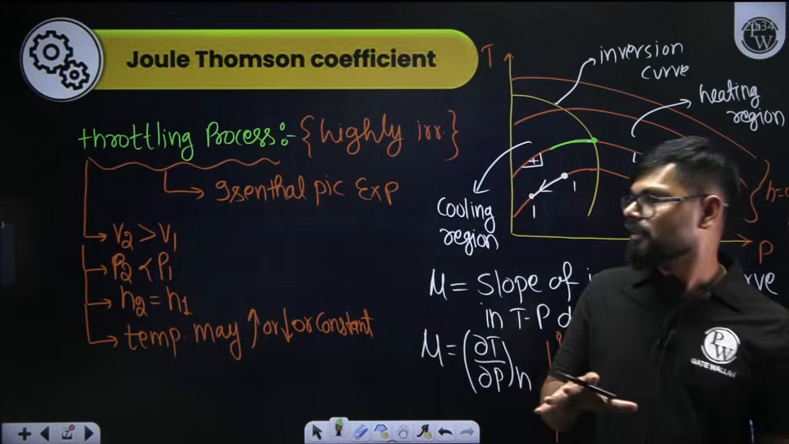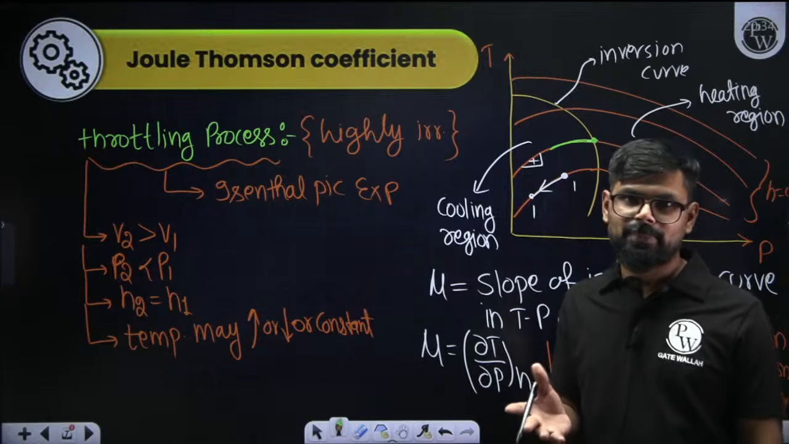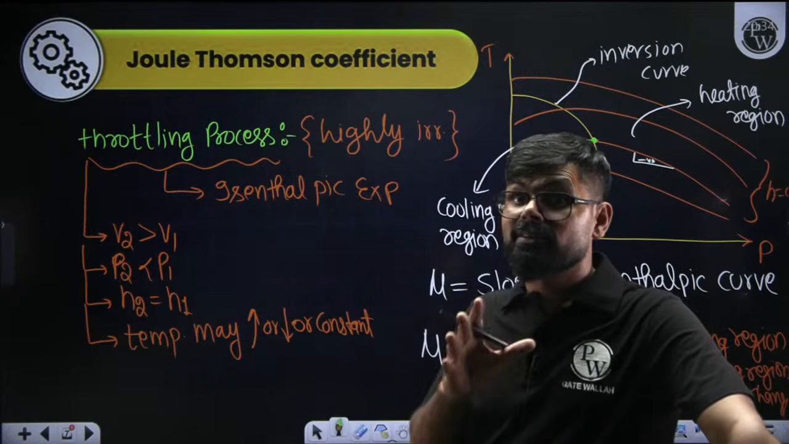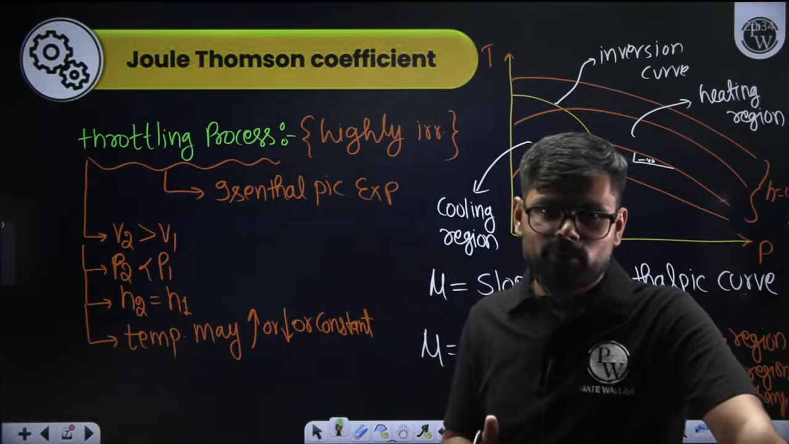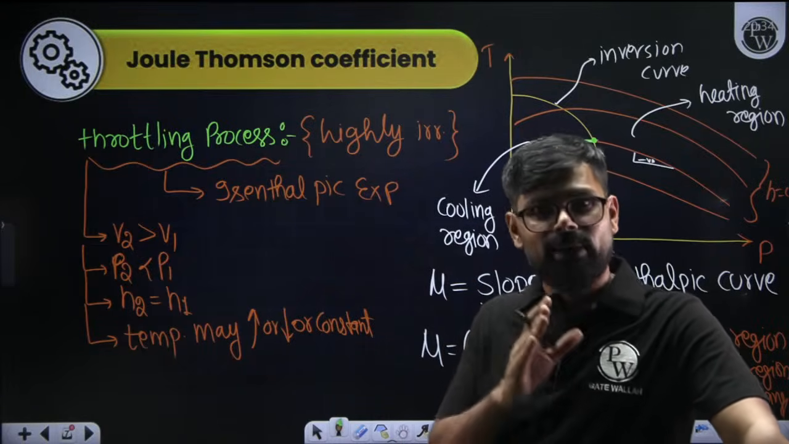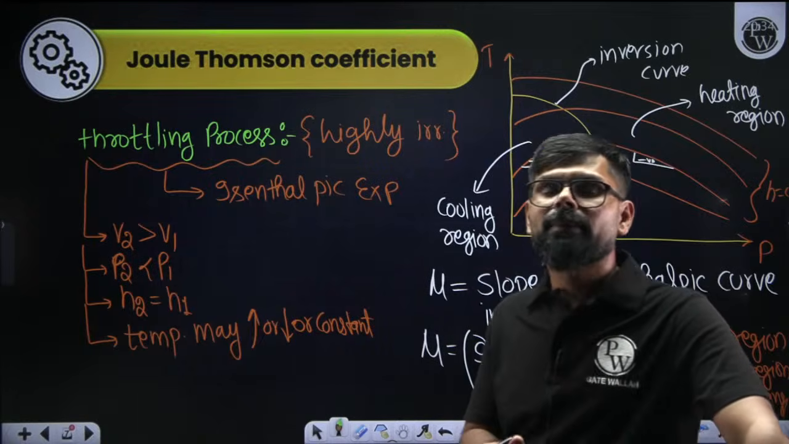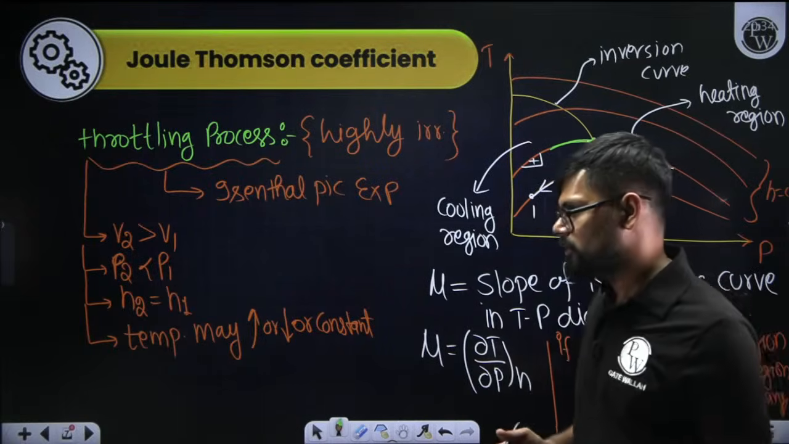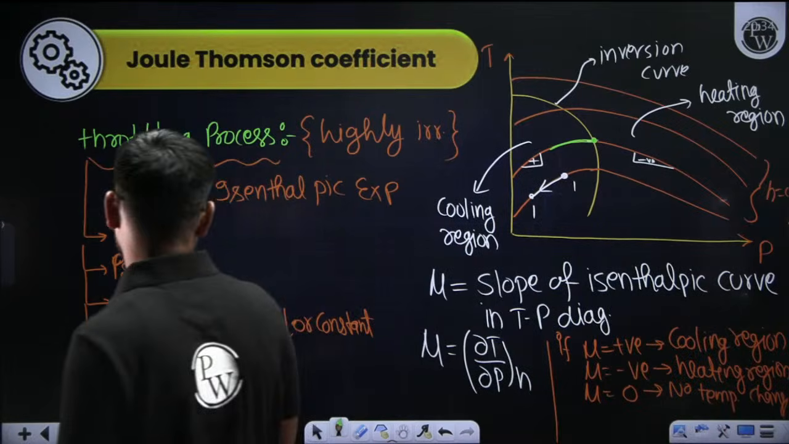Throttling means it is isenthalpic expansion. Sometimes students may think that it is basically an isenthalpic process. No, it is an isenthalpic expansion process. Isenthalpic compression is not feasible. Even if you want, it is not possible. That is one thing.